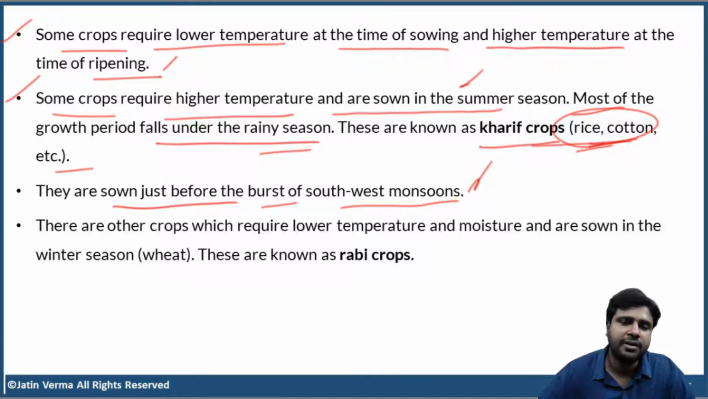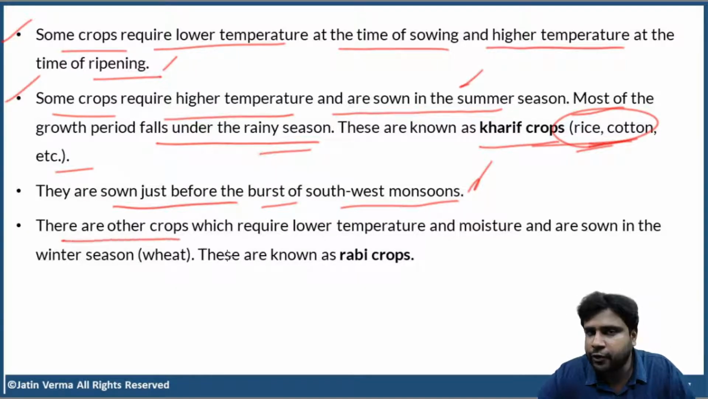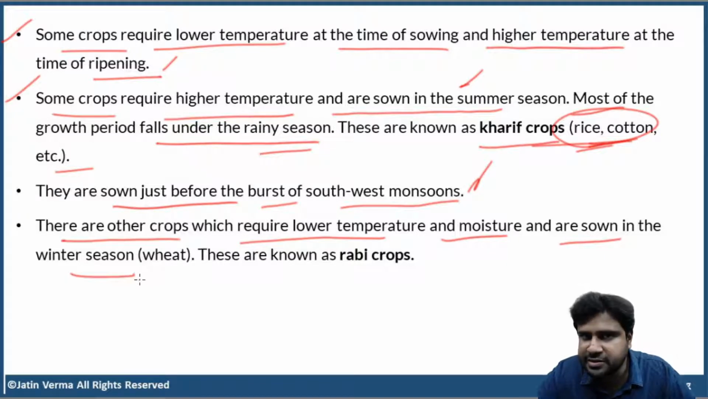Clear? Now, there are other crops which require lower temperature and lower moisture, and they are sown in the winter dry season. Best example, wheat. And these crops are known as Rabi crops. So that is the basic difference between Kharif and Rabi.